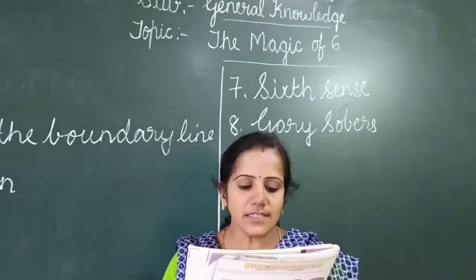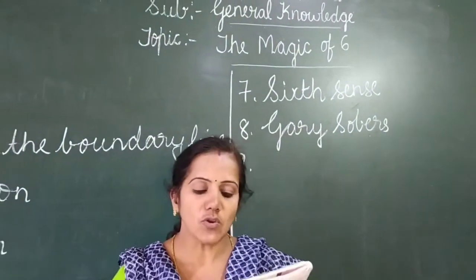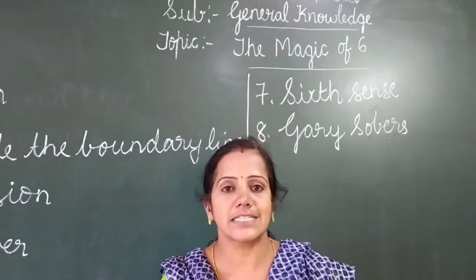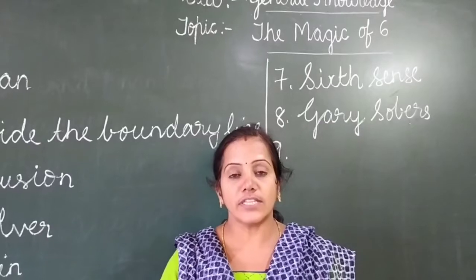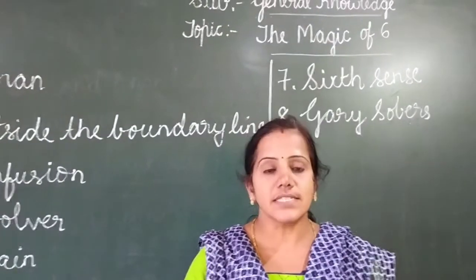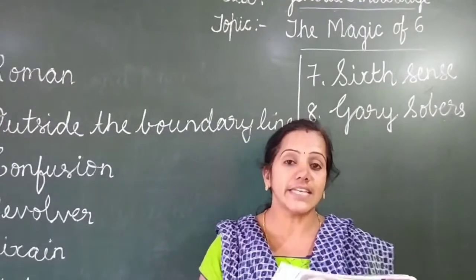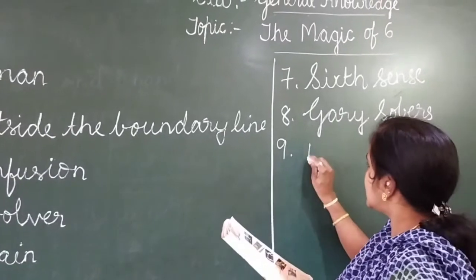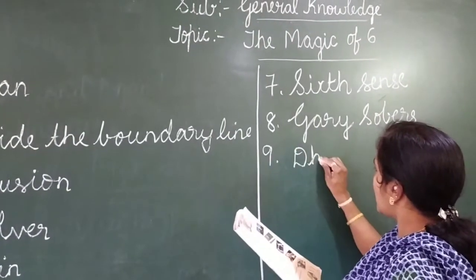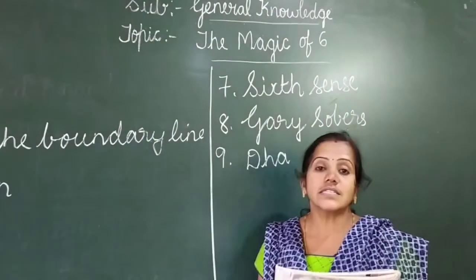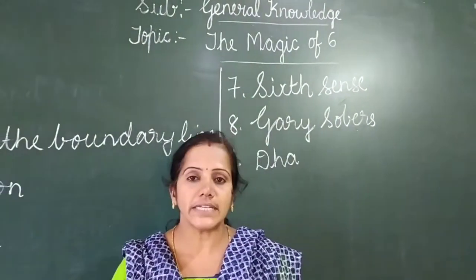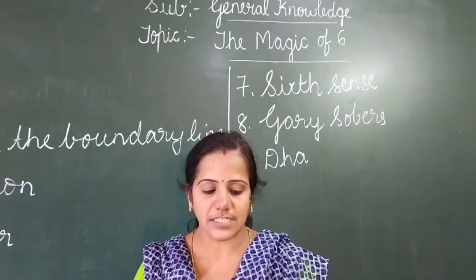Next, the 9th one. What is the 6th musical note in the Indian system? We call it dha. D-H-A, dha. So dha is the 6th musical note in the Indian system.